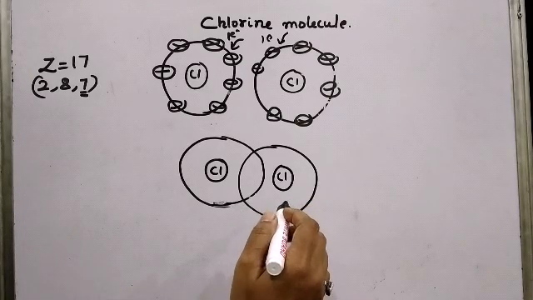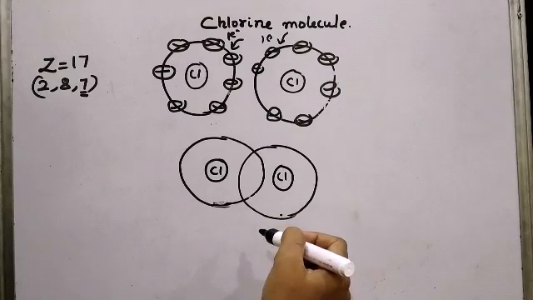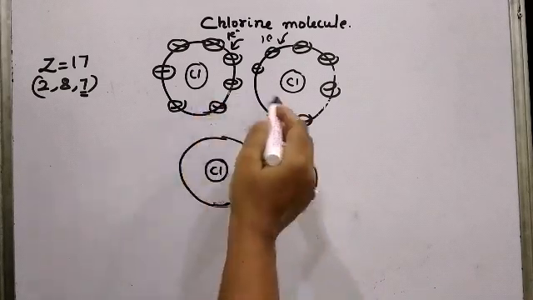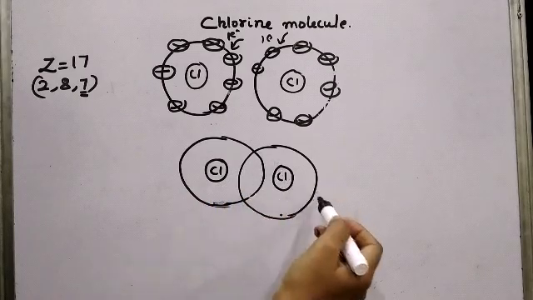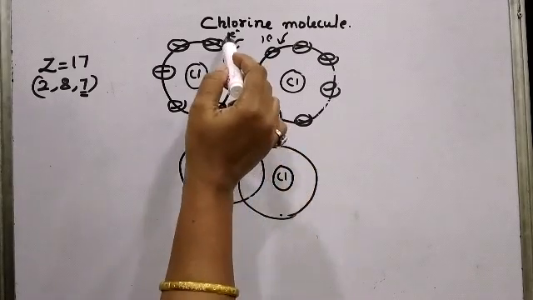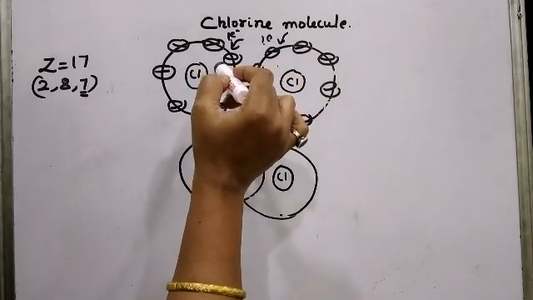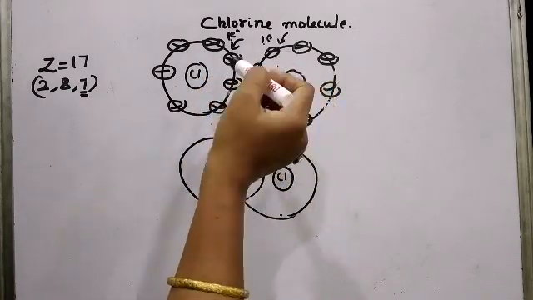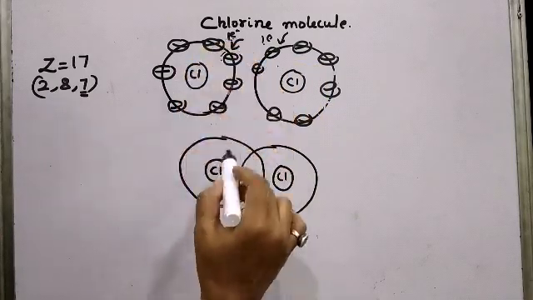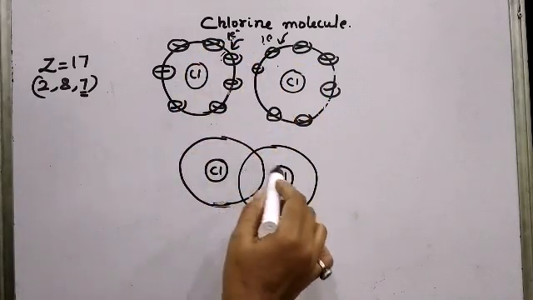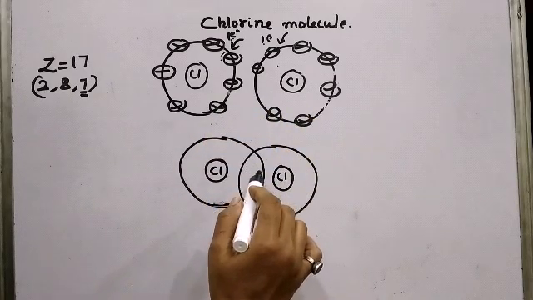But a chlorine atom will neither donate an electron nor accept an electron. Instead, these two chlorine atoms will come near each other and they will share their electrons. Now as I said, this chlorine atom is short of 1 electron. So how do I know how many electrons will be shared between these two combining atoms? Since this chlorine is short of 1 electron, it will be sharing 1 electron with the second chlorine atom. And so also the second chlorine atom will share 1 electron with the first chlorine atom.